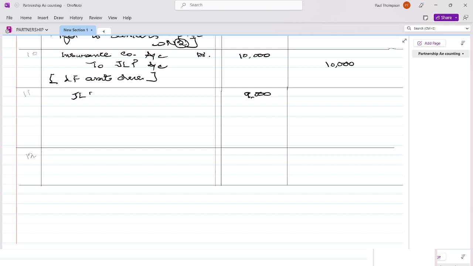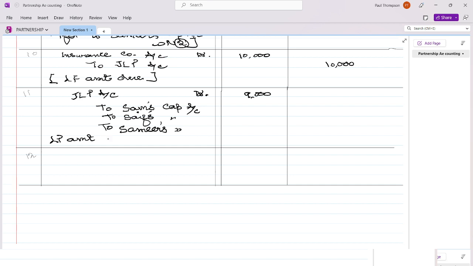JLP account debited with 9,000 rupees, and this is distributed to all partners. This also I have already explained, why it goes to all partners' capital accounts. Sham's capital account, Saif's capital account and Samir's capital account. Life policy amount transferred to capital account.